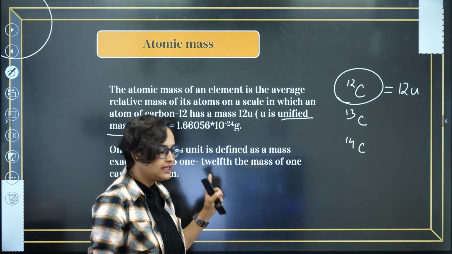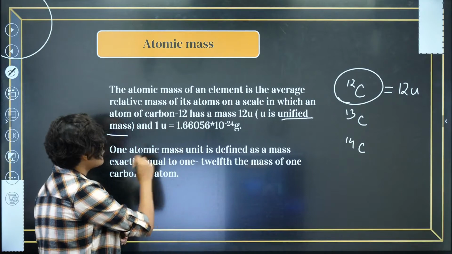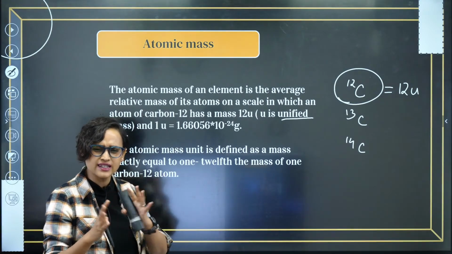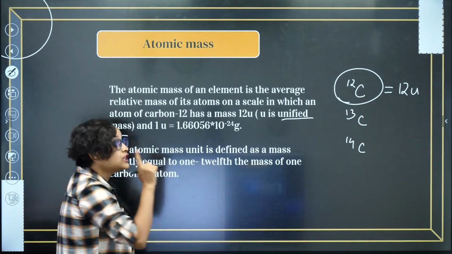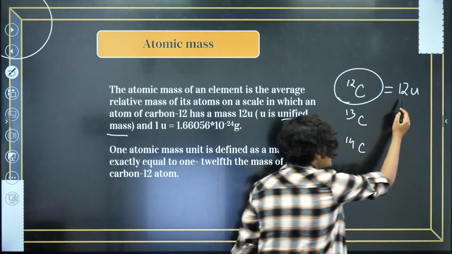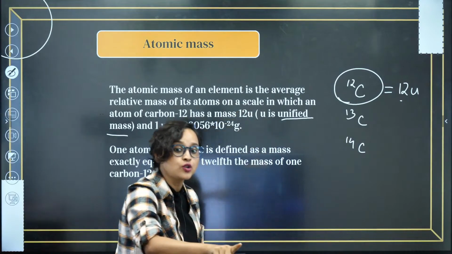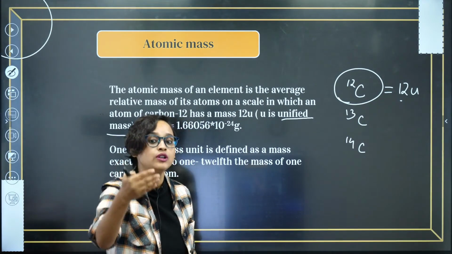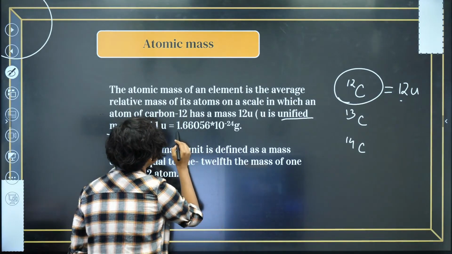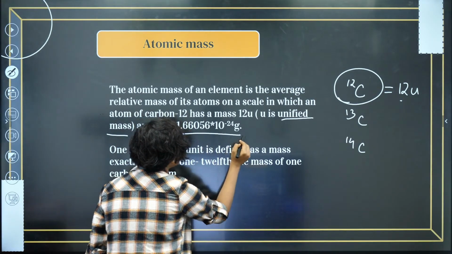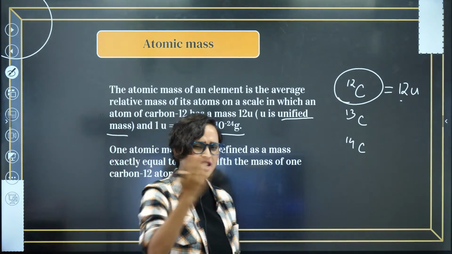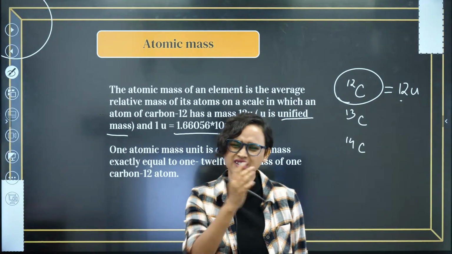So now, after all of these calculations, we found out that 12U divided 12 times, you get 1U. And after all the calculations, we found out that 1U is equal to 1.66056 times 10 to the power minus 24 g, which means basically almost 1 only.